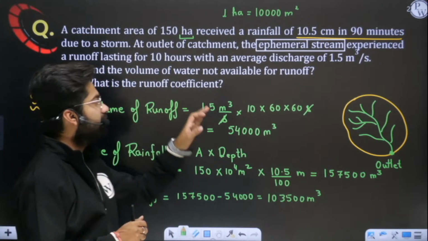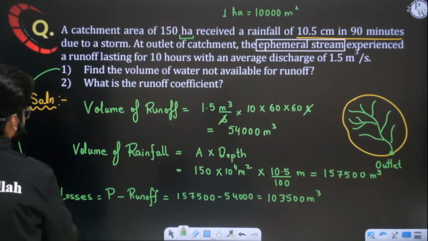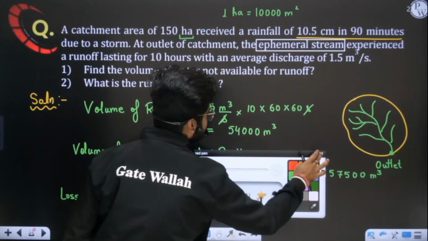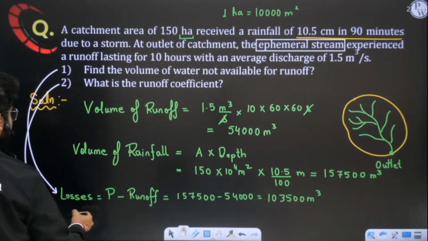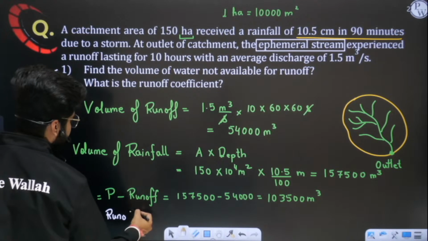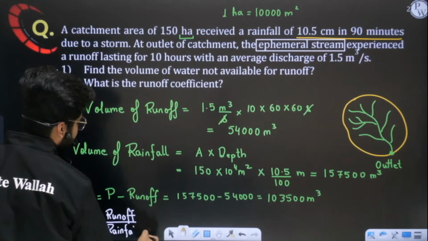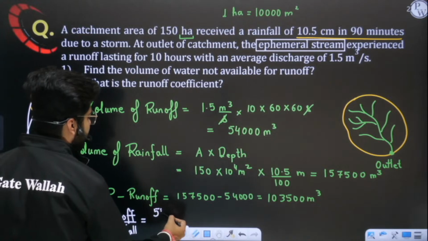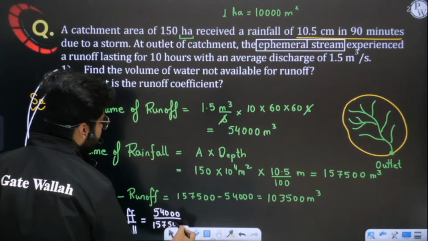Now at last we have to find what the runoff coefficient is. Okay, so this is your first part. Very simple. Now we need to evaluate the runoff coefficient. Can you find it on your own? See, runoff coefficient is nothing but C only. It is simply runoff upon rainfall. Runoff we have already evaluated. How much? 54,000, divided by 157,500, which is nothing but your total rainfall.